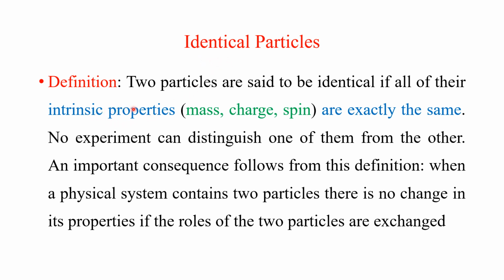By definition, here we are going to take a two particle system, then we will take many particle systems. In a two particle system, two particles are said to be identical if all their intrinsic properties are exactly the same. That is, properties like mass, charge, and spin are exactly the same. No experiment can distinguish one of them from the other.